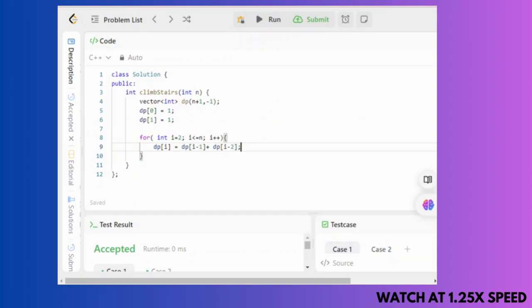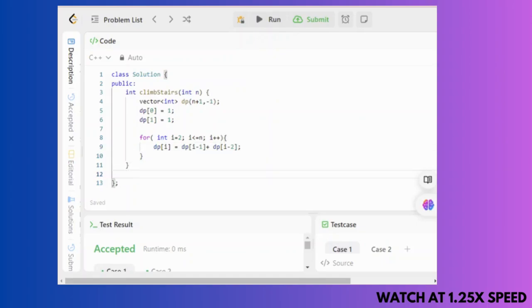In the line dp[i] equals dp[i minus 1] plus dp[i minus 2], this means that we can come from the i minus 1 step, which is one step before, or from i minus 2, which is two steps before. From taking those steps, I can reach dp[i]. So this whole line calculates the number of ways of reaching the ith step. The total number of ways of reaching the ith step is the sum of the ways to reach i minus 1 plus the ways to reach i minus 2.